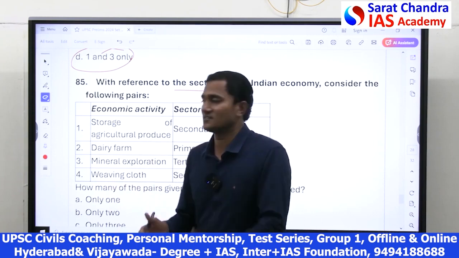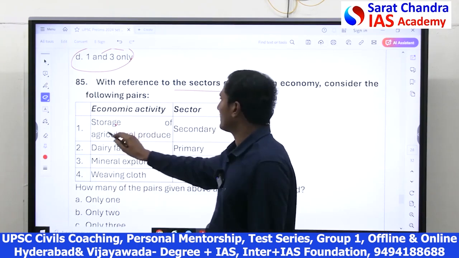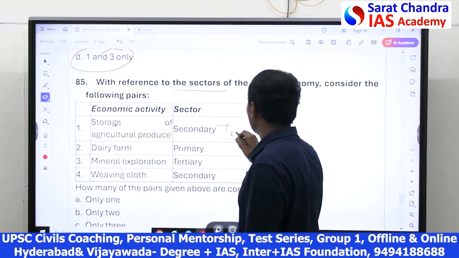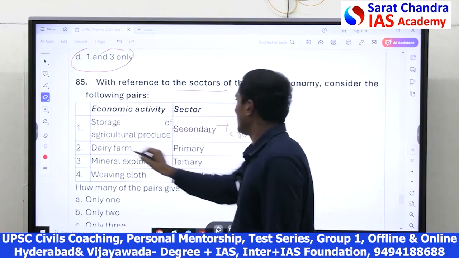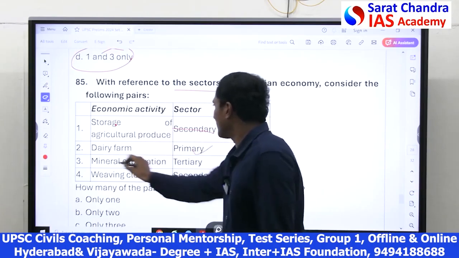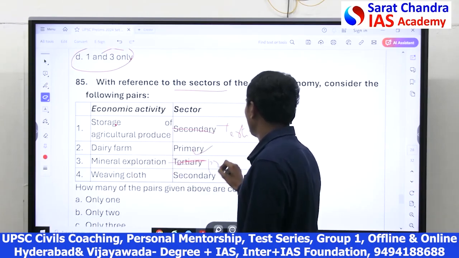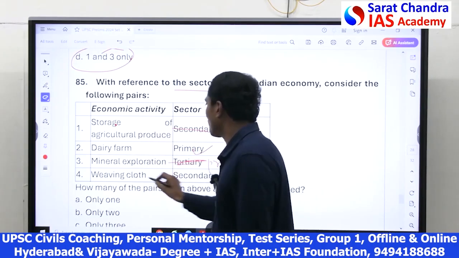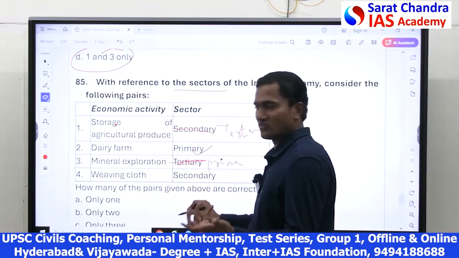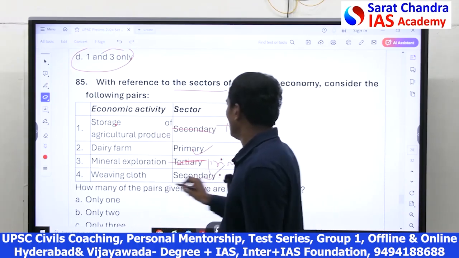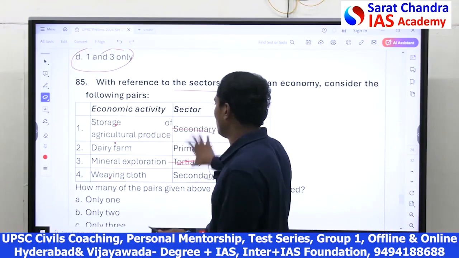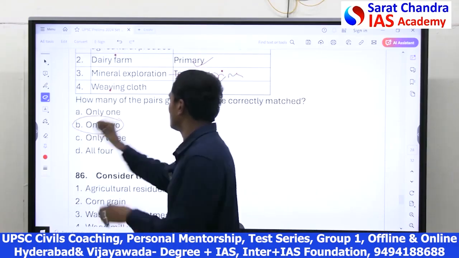So here, storage of agricultural produce is tertiary. Dairy farming is correct, primary. Mineral exploration is primary. Weaving of cloth is secondary because it is industry, correct. So 2 and 4 are correct. That means only 2 options are right.